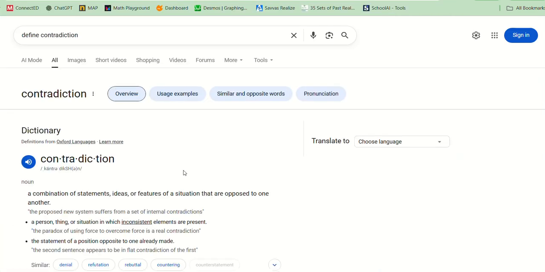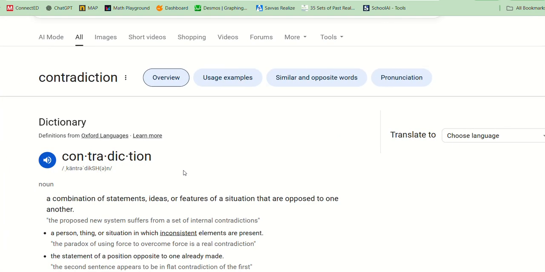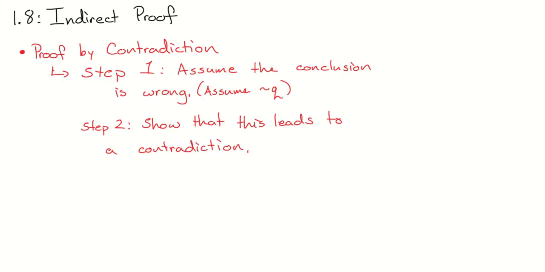A combination of statements, ideas, or features of a situation that are opposed to one another. Check it out. I'm going to give you a really easy one. I'm going to be a contradiction right now. I hate bright clothing. Yeah, I'm obviously contradicting myself, right? That is an example of contradiction, something that goes against something else.